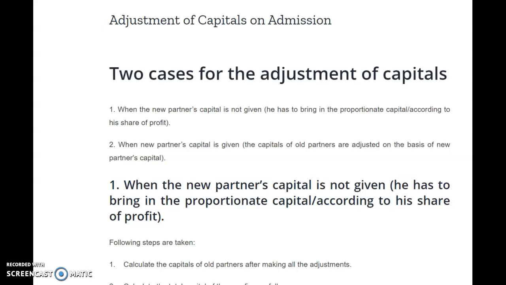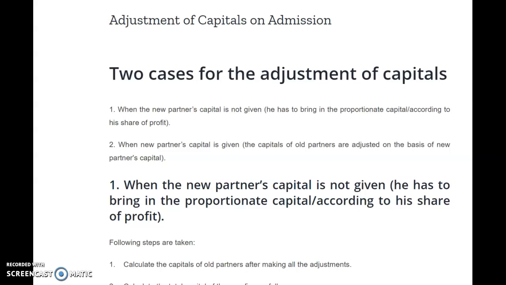Till this step you have to first complete the question. Likewise, find out the new ratio, sacrificing ratio if required, then prepare the revaluation account and the partners' capital accounts.